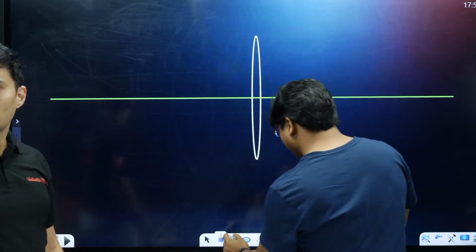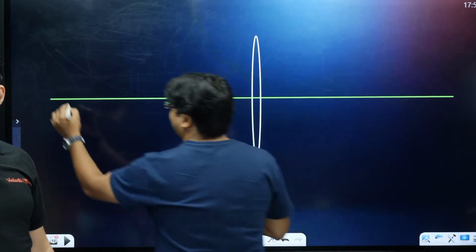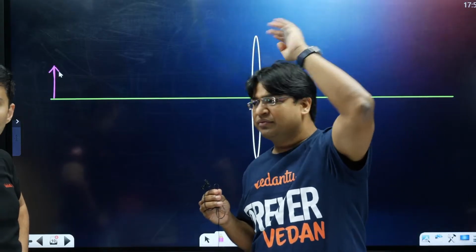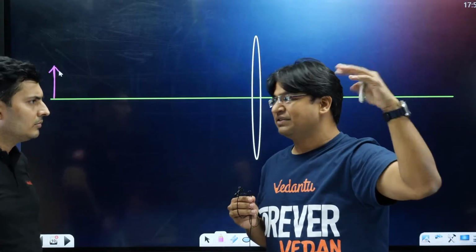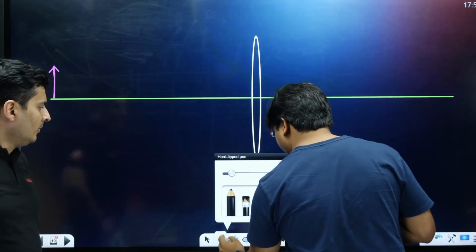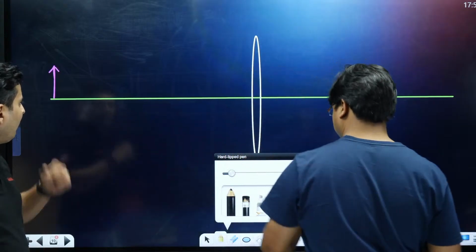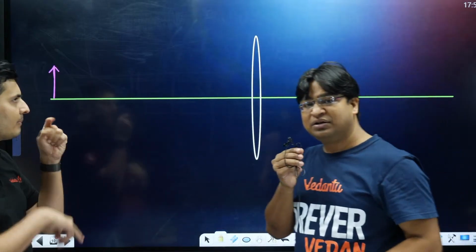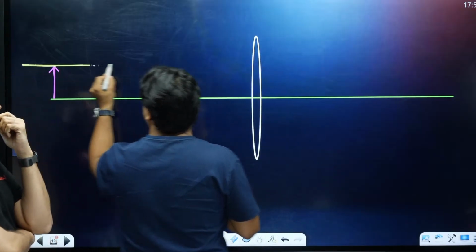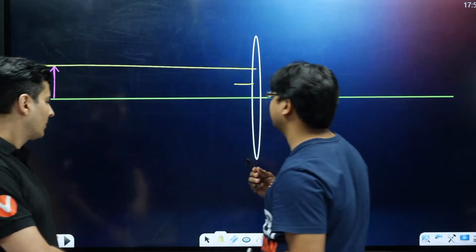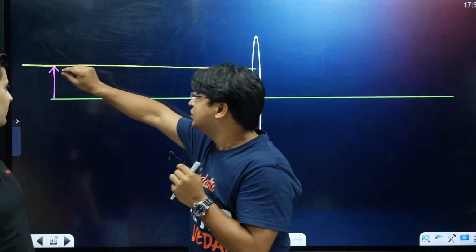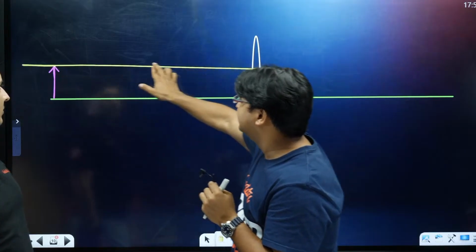Now my plan is to assume that I have an object in the shape of an arrow, and I'll assume that it is very, very far away from our lens, and I'll gradually move it towards the lens, and we'll see what happens to the image. So let's establish one thing. When I move this object towards the lens, the head of the arrow will remain on a straight line. So the arrowhead will always remain on the straight line. If I consider the arrowhead as the object, my object is moving on this straight line.